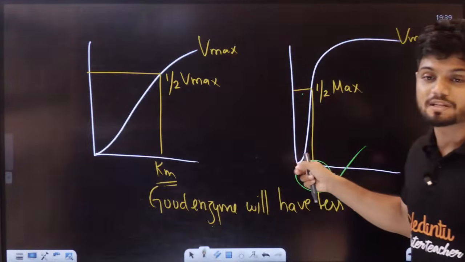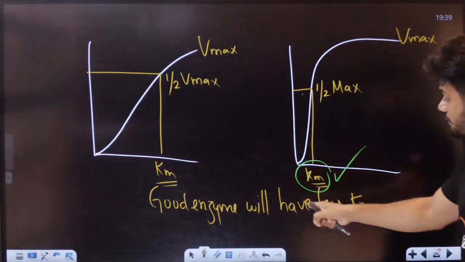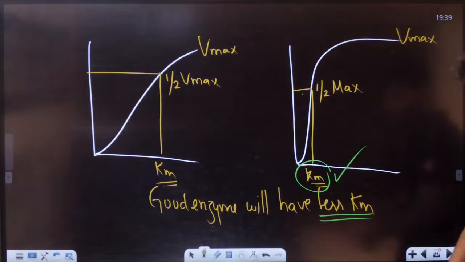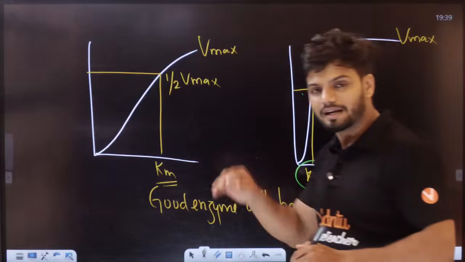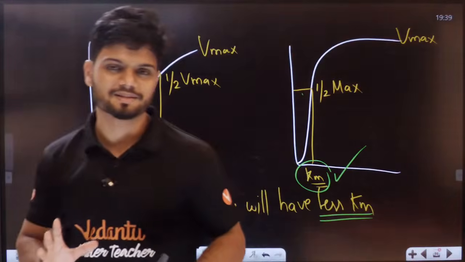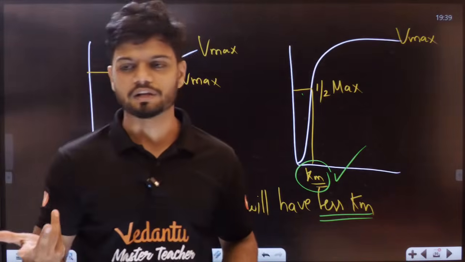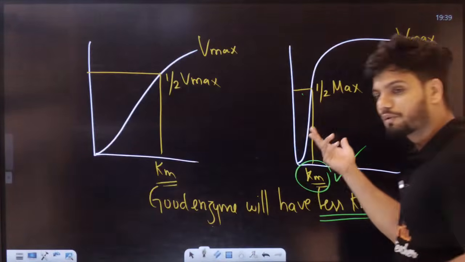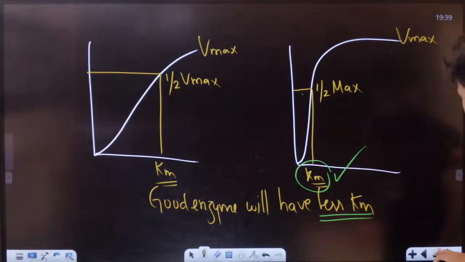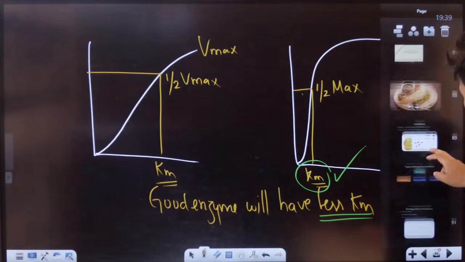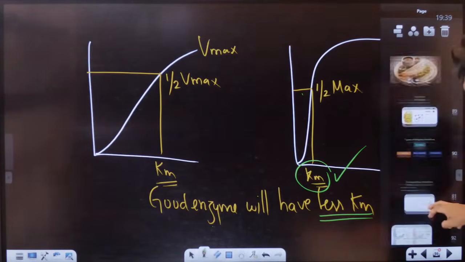This is a very important concept. That is, a good enzyme will always have a less Km value, because it requires less substrate to reach half Vmax. Your stomach is half full with 2 dosas only. Good for me only. So, okay. Students, how many of you understood this concept? Dosa theory.